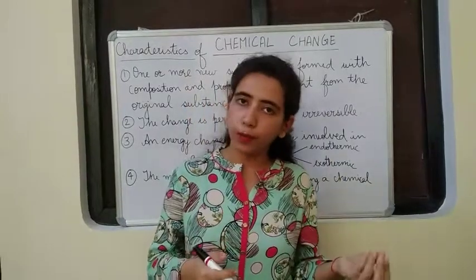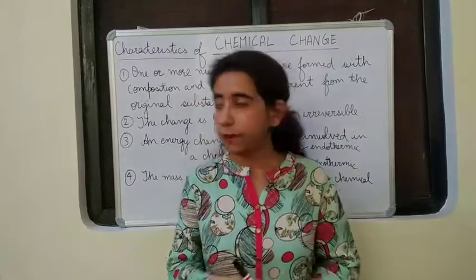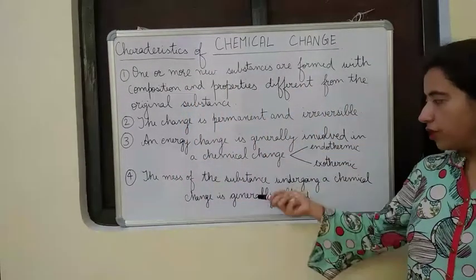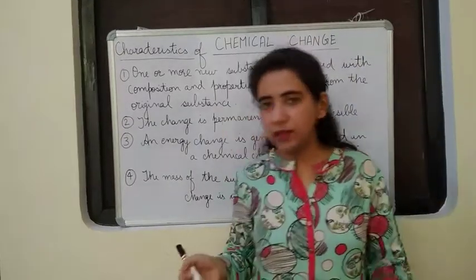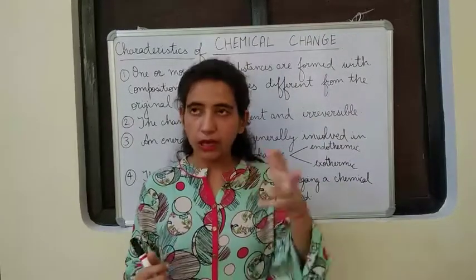Burning of a piece of paper also gives out a large amount of heat and light energy both. Okay. Then the mass of the substance undergoing a chemical change is generally altered. Altered means changed. Whatever mass we started with, we will not get the same mass. The mass is changed. Let us take one example.